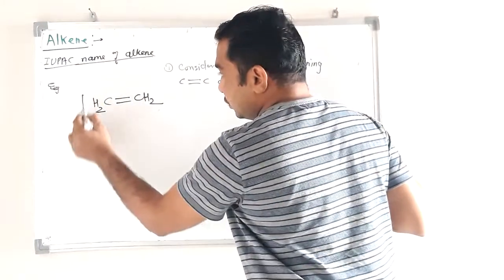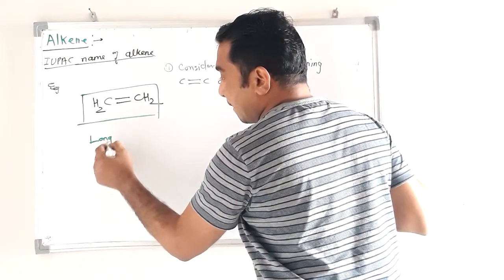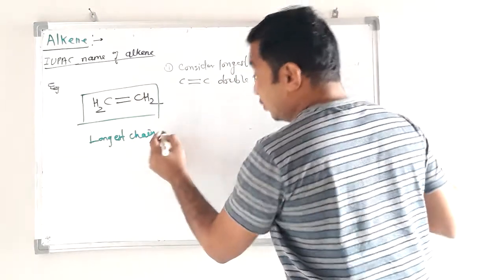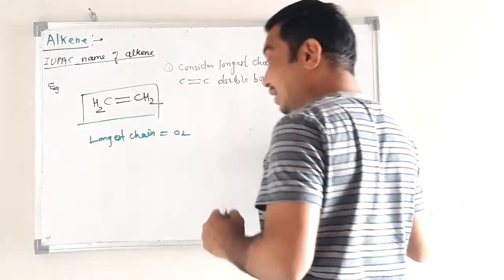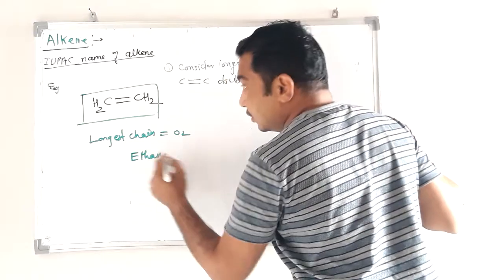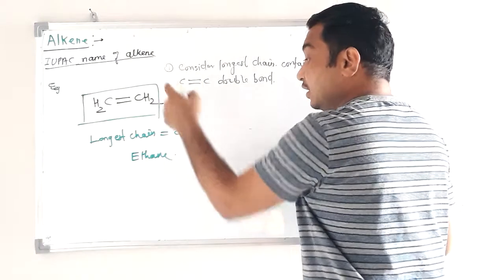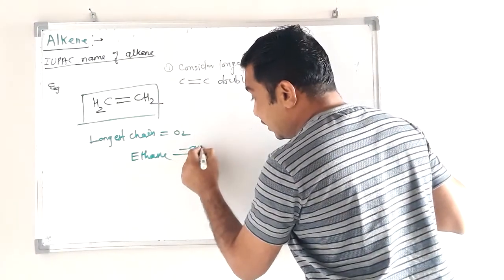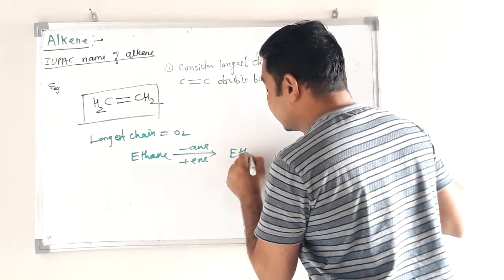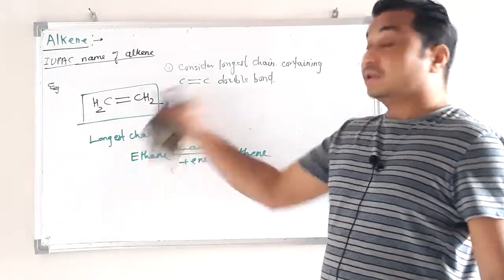This compound contains 2 carbon atoms, so the longest chain including the carbon-carbon double bond contains 2 carbons. 2 carbons means ethane, but it is ethene. So the parent name of an alkene is obtained by replacing ane by ene. So ethene. Ethene is the parent name for this.